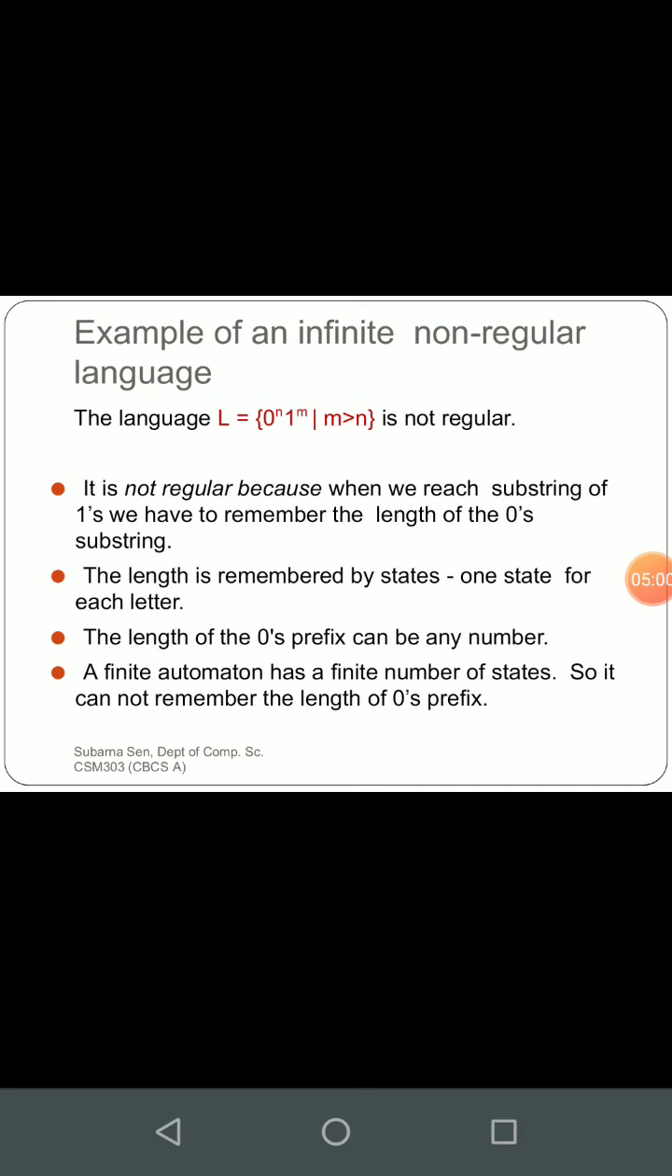The length is remembered by states, one state for each letter. So when we are transiting from one state to another in a finite automaton, it cannot remember the previous states it has followed, because it does not have any other memory structure, right? So the finite automaton cannot remember anything. The length of the zeros prefix can be any number. A finite automaton has a finite number of states, so it cannot remember the length of the zeros prefix. So this is not regular.